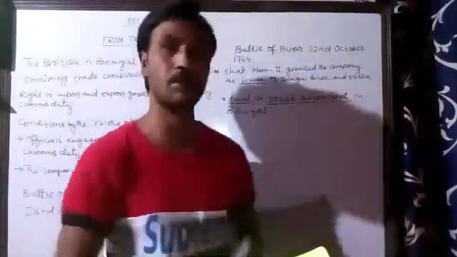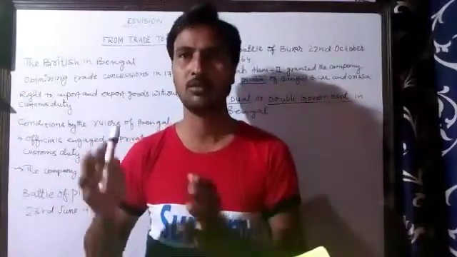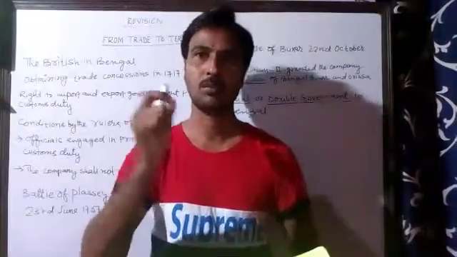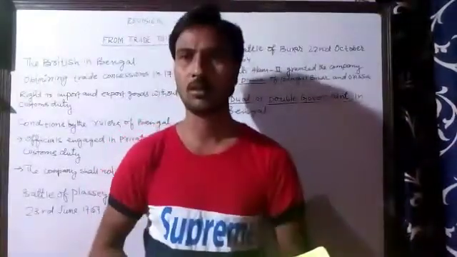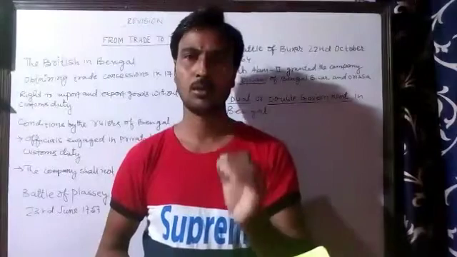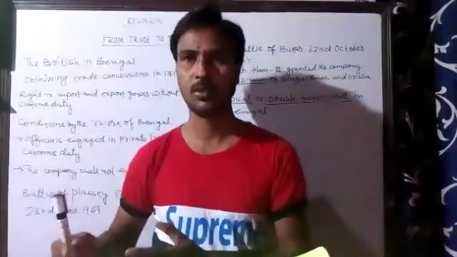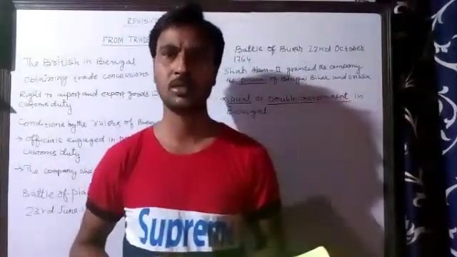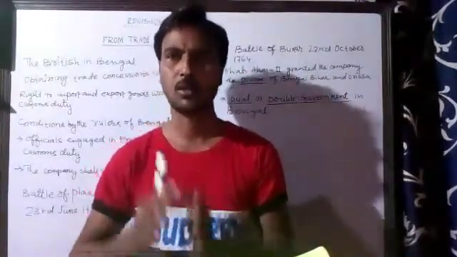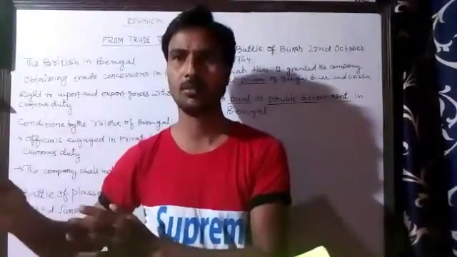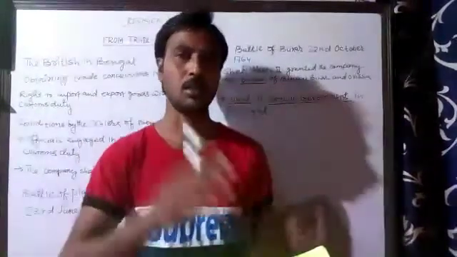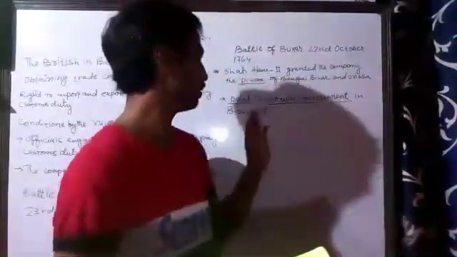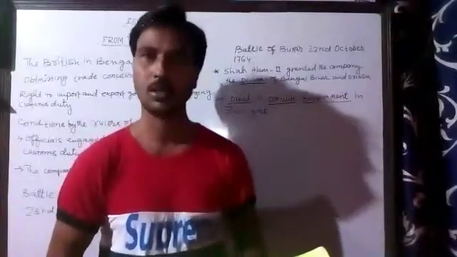The local rulers had a lot of responsibility. They were to maintain the army. The army also went under the control of East India Company, but the maintenance remained in the hands of the local rulers of Bengal. They also had to look after the people of Bengal and the administration, whereas all the income went to East India Company, with no responsibility. The local rulers had all the responsibility but no income, no money. So that was the dual government started in Bengal.